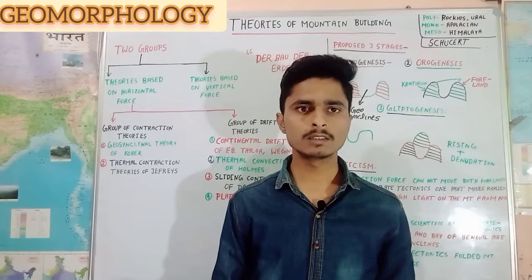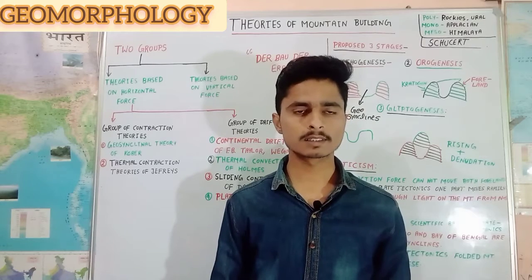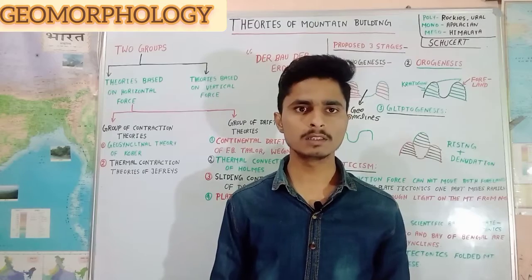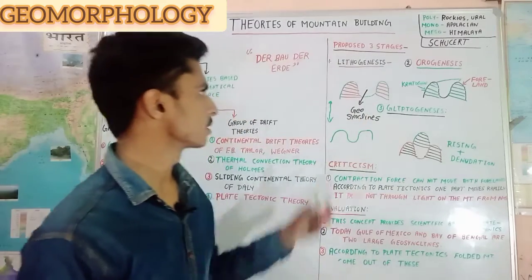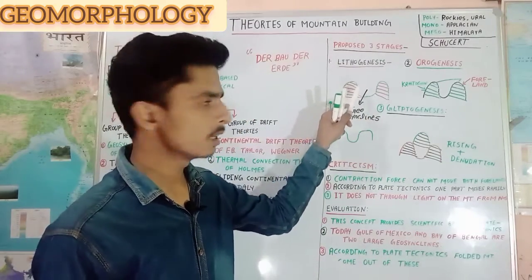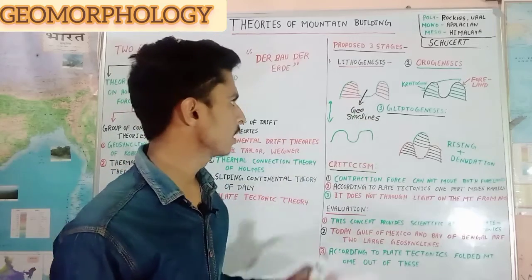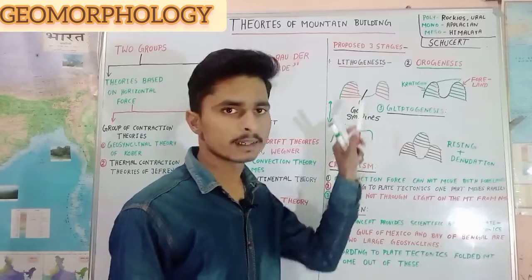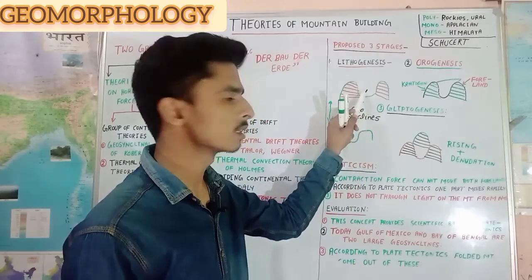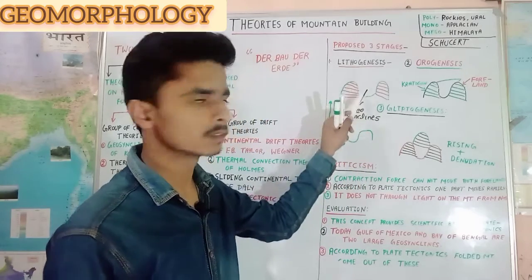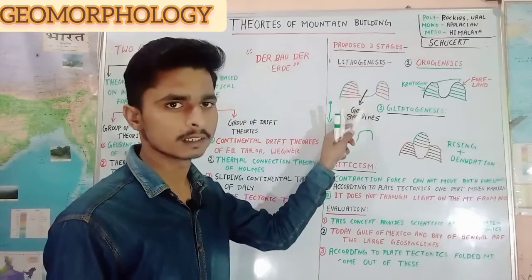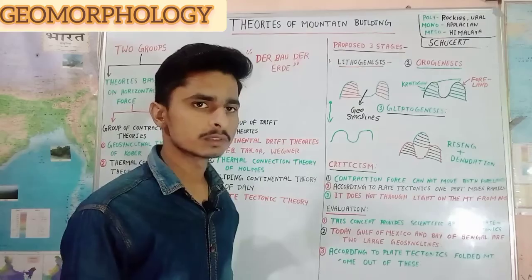According to Kober, some part of the earth's crust raised and some depressed due to cooling of the earth. These depressed parts are called low-lying areas. Sedimentation starts in the low-lying areas, and these low-lying areas are also called geosynclines.